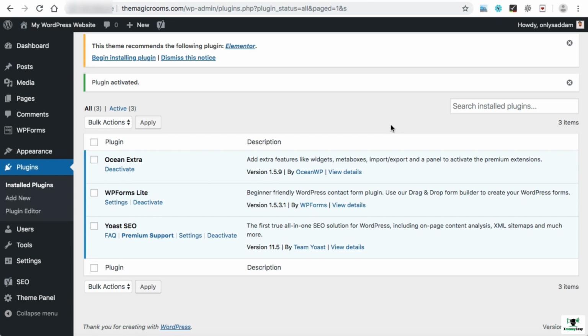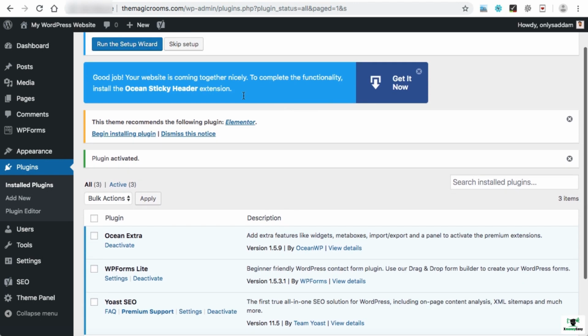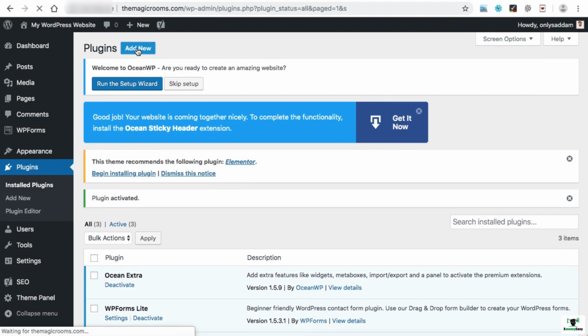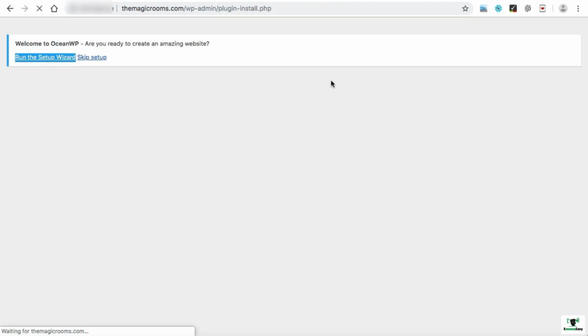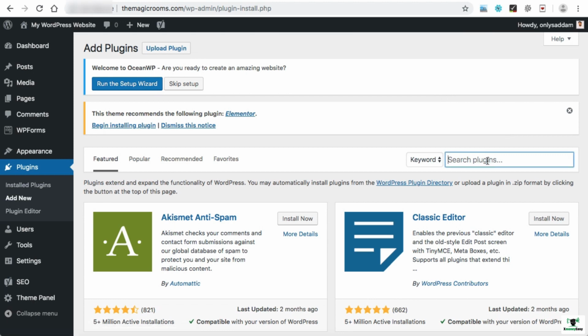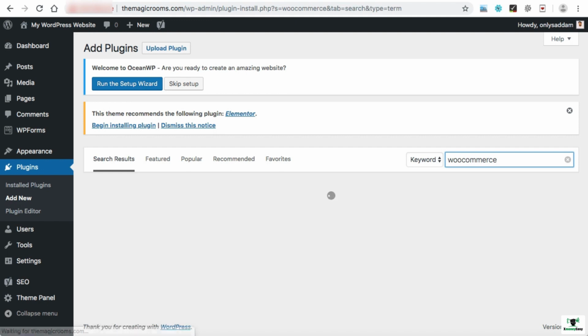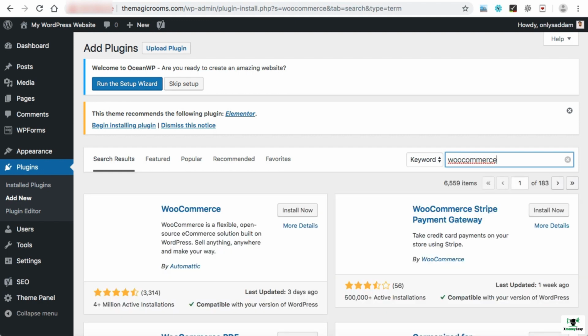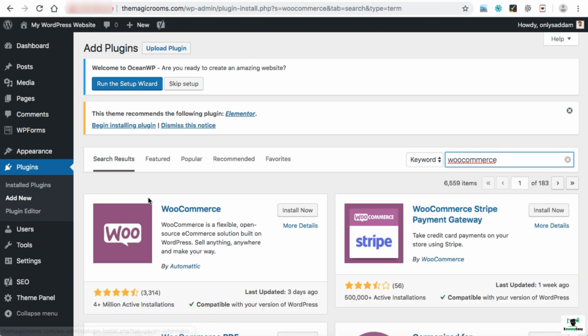In order to install WooCommerce, simply click on Add New once again under plugins. Now in the search box, just type WooCommerce. The first plugin is WooCommerce by Automattic. Install now and activate this plugin.